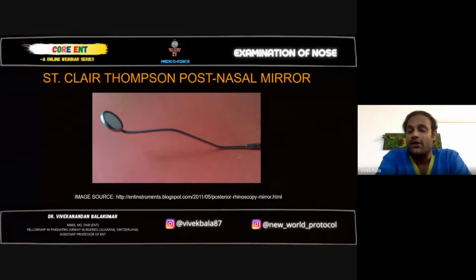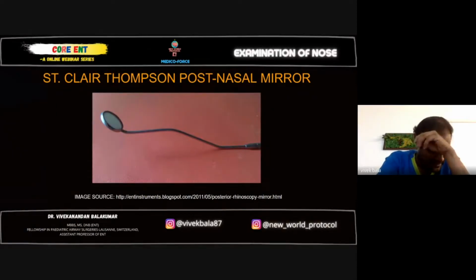We try not to touch the posterior pharyngeal wall and move the mirror side to side to see either side of the posterior end of the nasal cavity. Next.